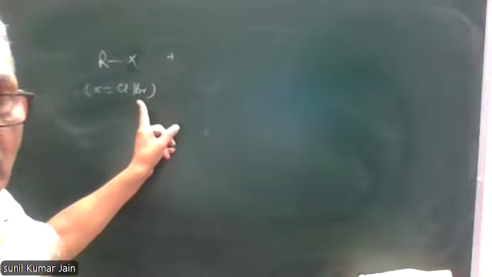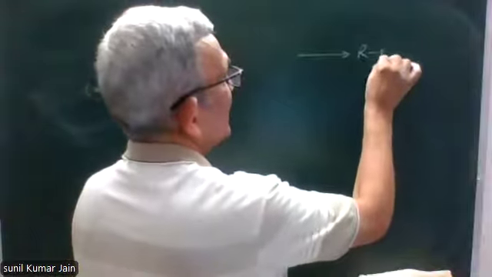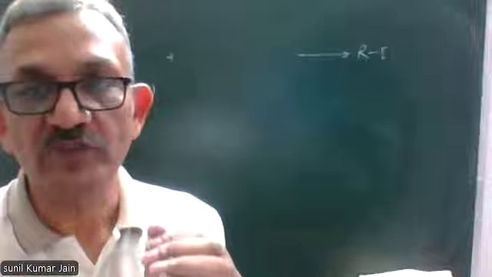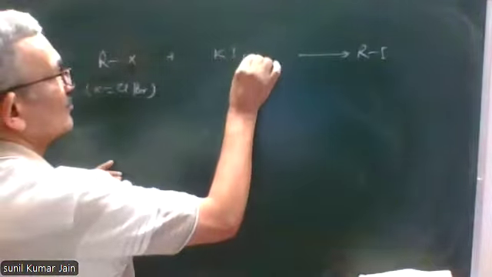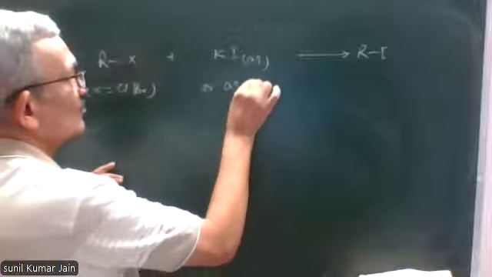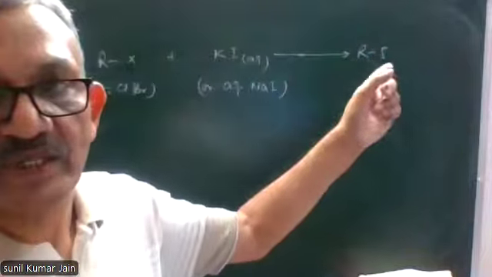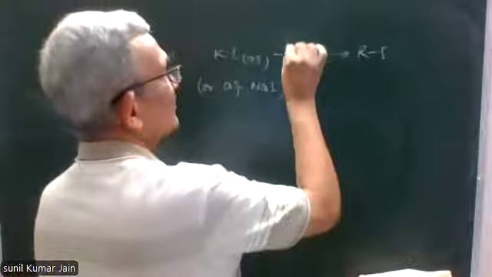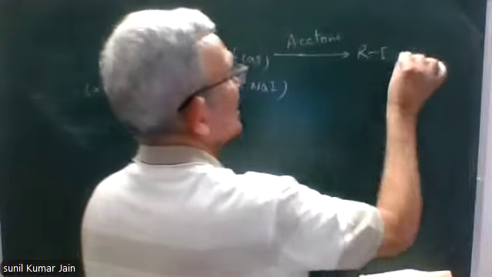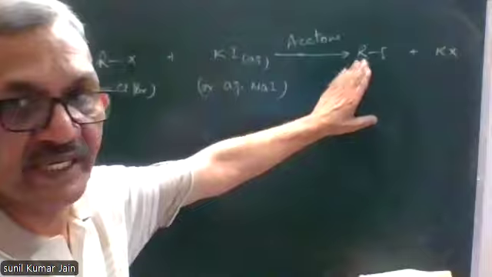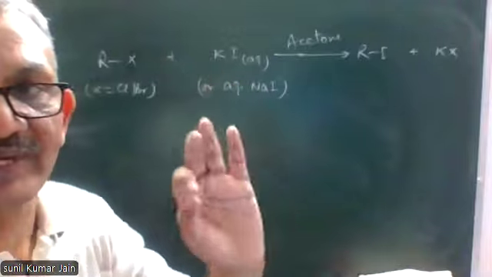If I want to convert chloro or bromoalkane into iodoalkane, the reaction is carried out with aqueous solution of sodium iodide or potassium iodide. This reaction is carried out in the presence of acetone as solvent. This reaction to prepare iodoalkane from chloro or bromoalkanes is called Finkelstein's reaction.